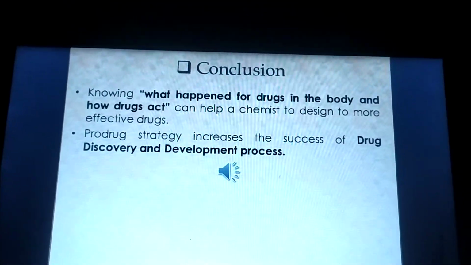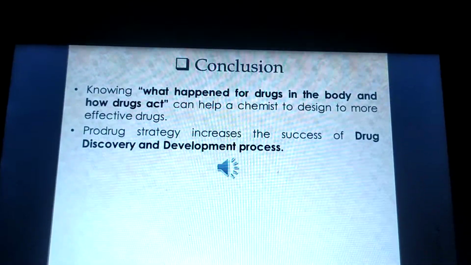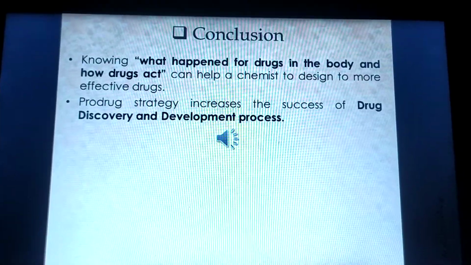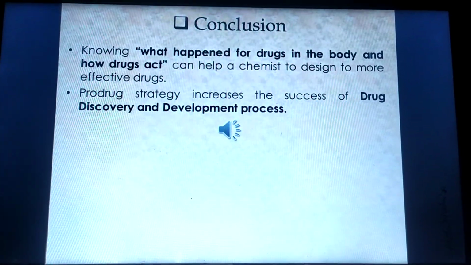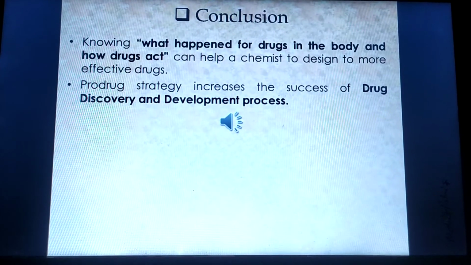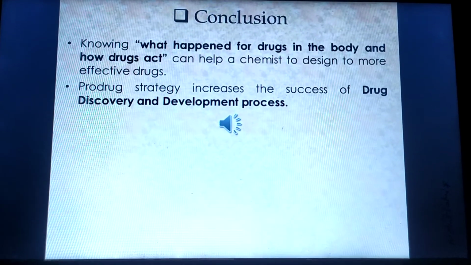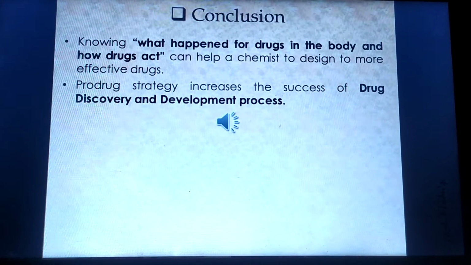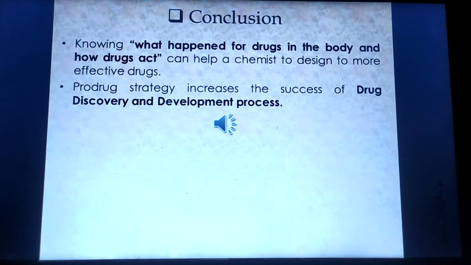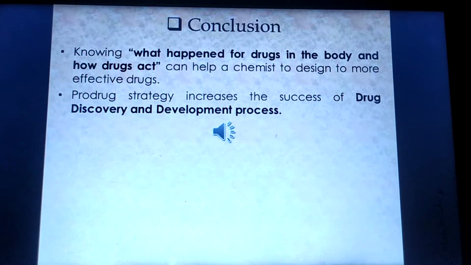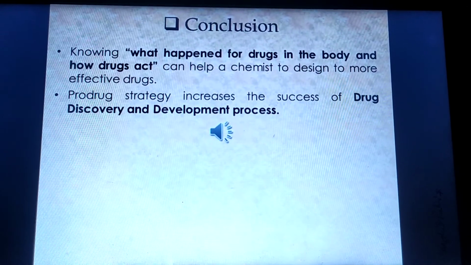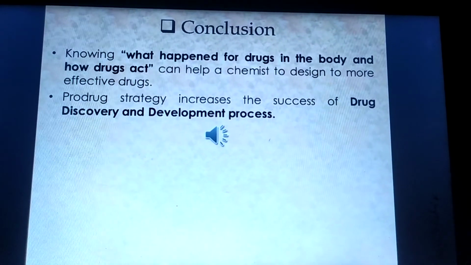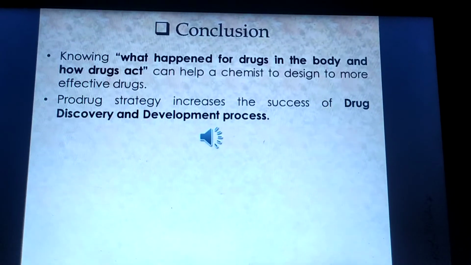So at last, the conclusion: understanding what happens to the drug in the body and how the drug acts can help a chemist design a more effective drug. The prodrug strategy increases the success of the drug discovery and development process by increasing bioavailability, masking taste, making the drug site specific, reducing toxicity, decreasing the metabolism rate, and increasing the pharmacological effect of the drug. Thank you.